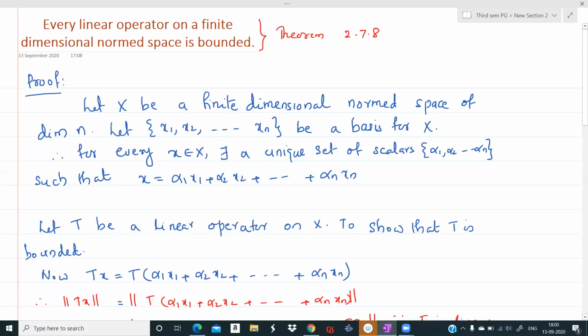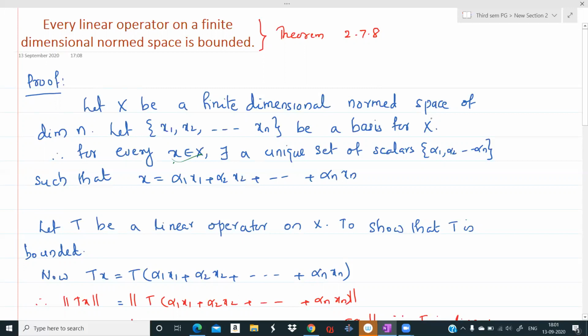Today we discuss such a condition. We are going to prove that every linear operator on a finite dimensional normed space is bounded. Suppose X is a finite dimensional normed space and T is a linear operator on X, then we are going to show that T is bounded.